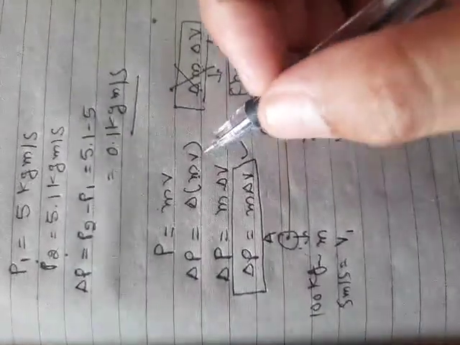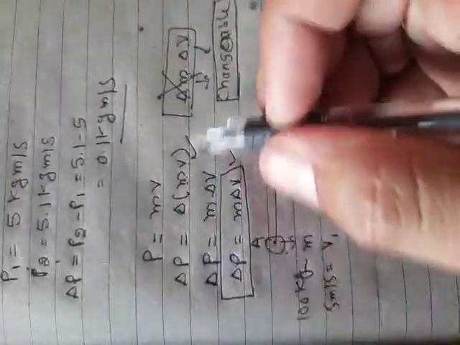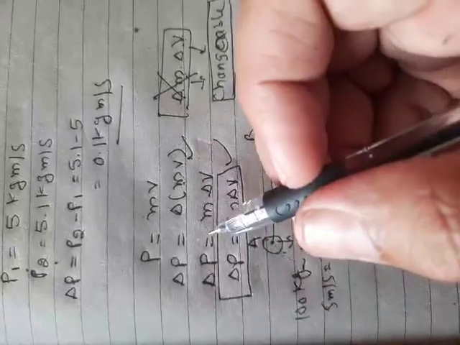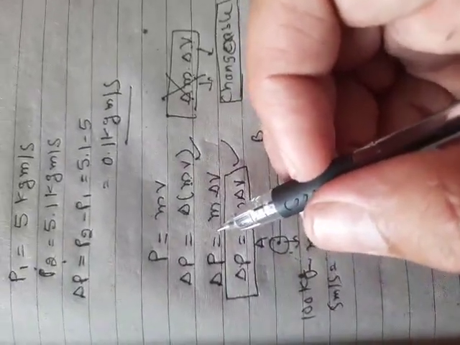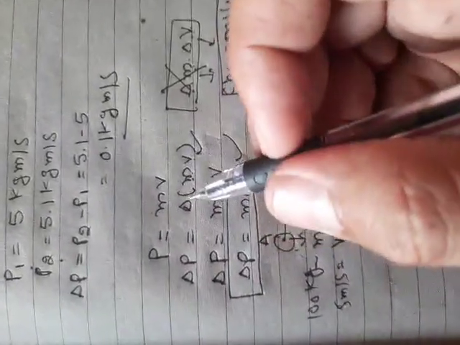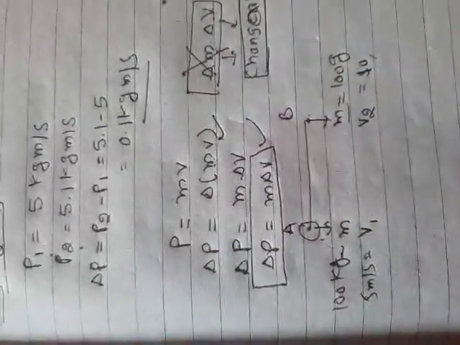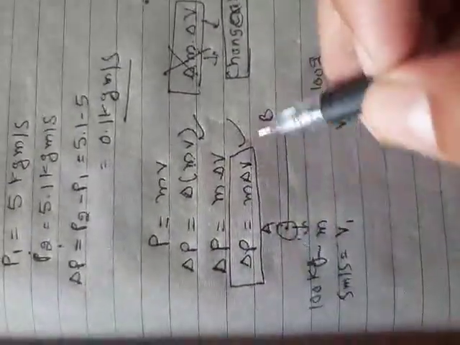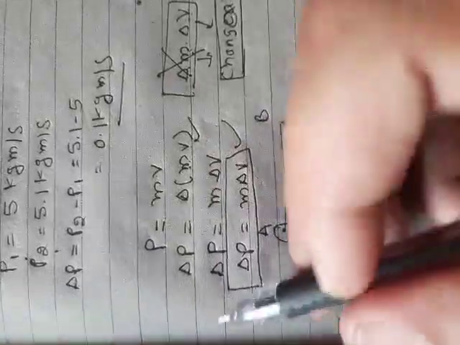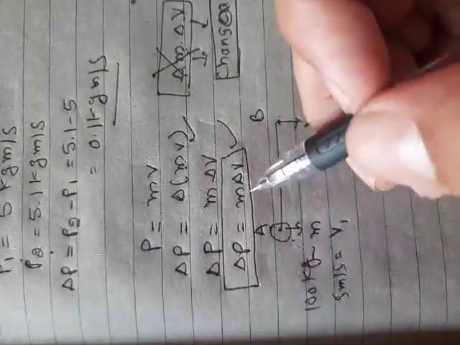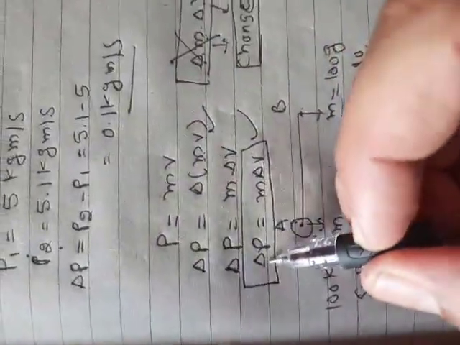When you increase velocity up to the velocity of light, body mass will also increase. But at the earth surface mass will remain same. Okay, so delta P is equal to m delta v.